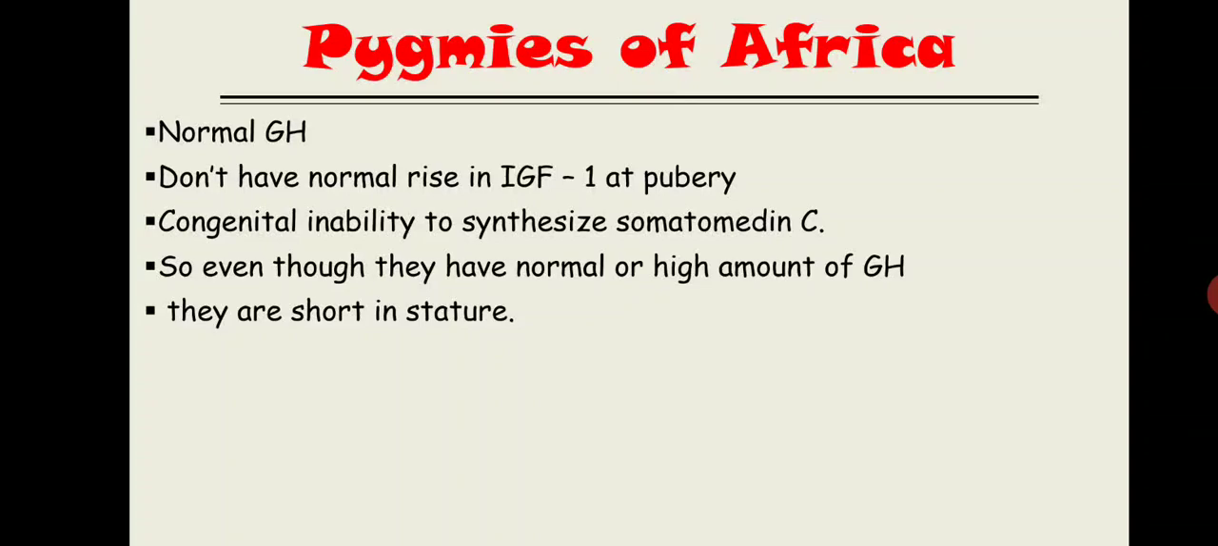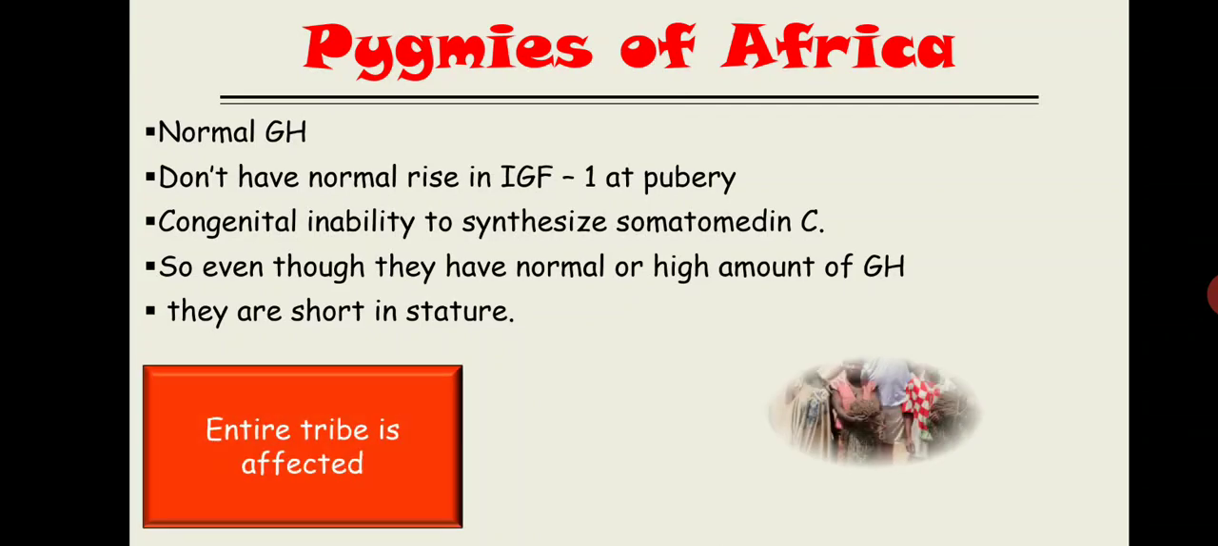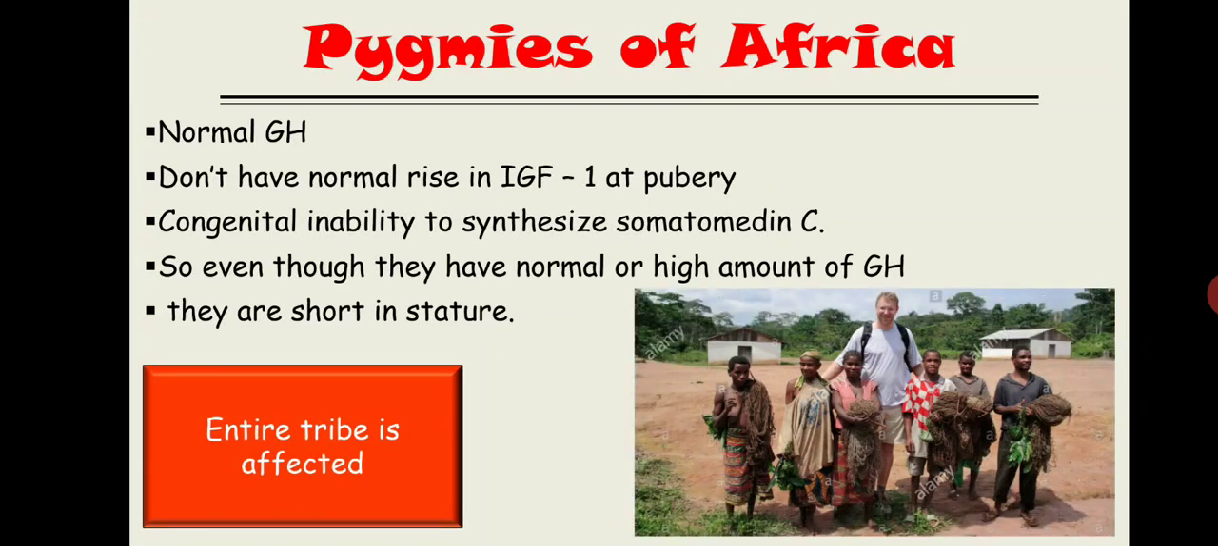Now in pygmies of Africa, the entire tribe is affected like this. In this figure, one white man is standing in between this tribe. You see the height of the person looks more as compared to the tribal people. So that person is normal, the tribal people have a shorter length or are shorter in stature.